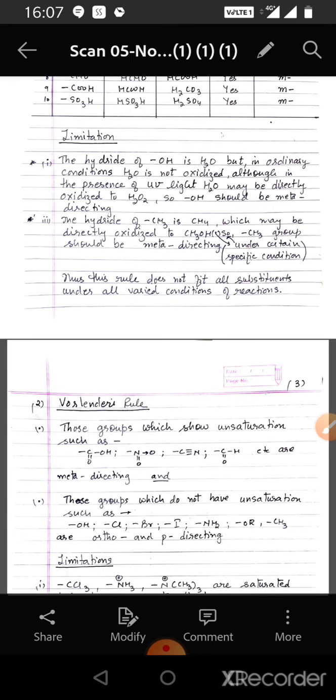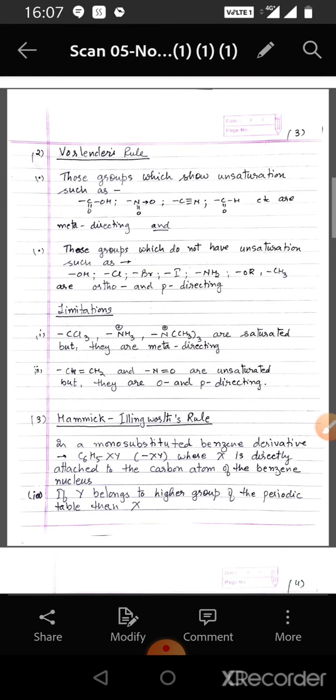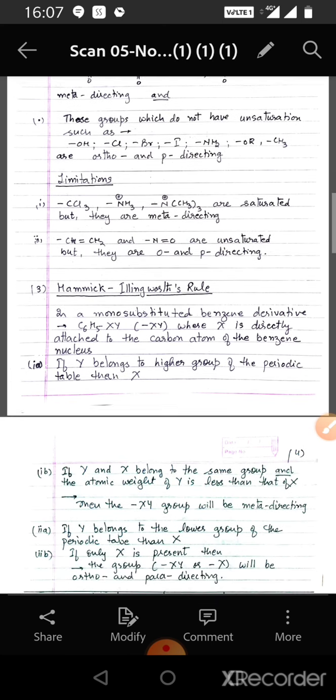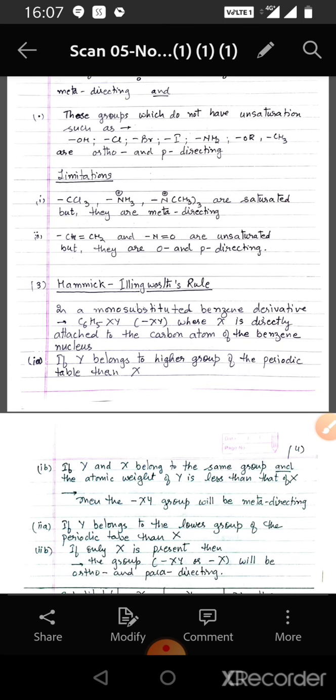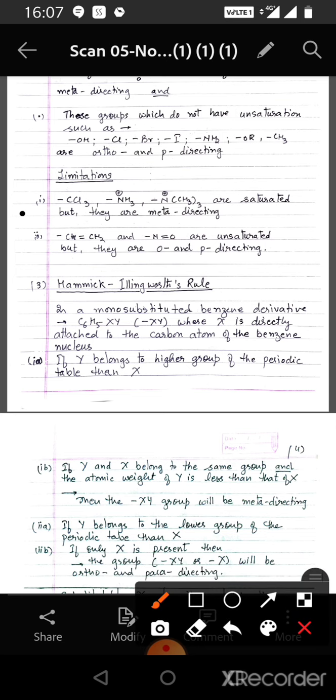The next rule is Vorländer's rule. Those groups which show unsaturation such as COOH, NO2, CN, CHO, etc. are meta-directing, whereas those groups which do not have unsaturation such as OH, Cl, Br, I, NH2, OR, CH3, are ortho and para-directing. But if we consider the limitations of this rule, then we see that there are certain groups which are meta-directing although they are saturated.